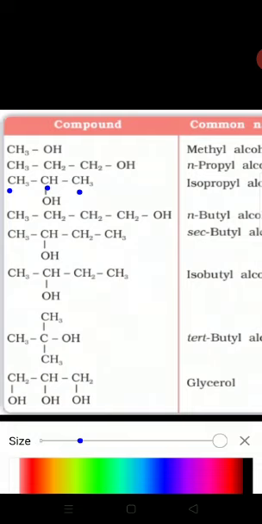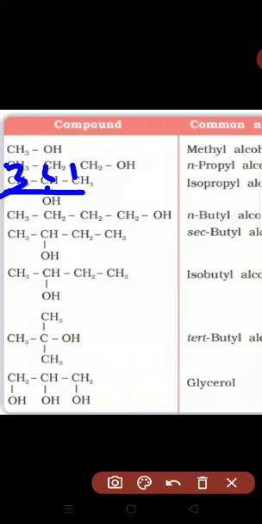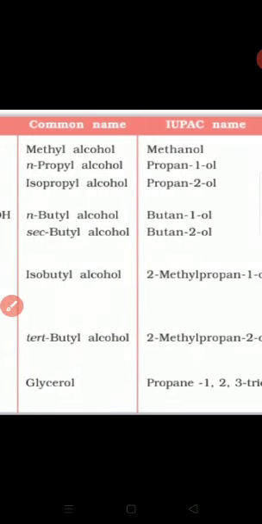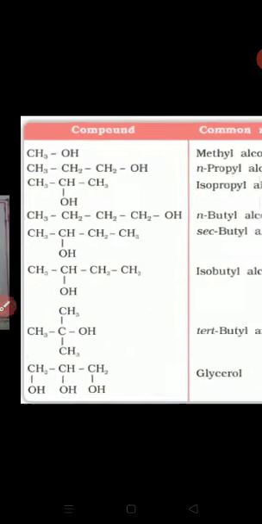The common name of this compound is isopropyl alcohol, because here one branch is present. For the IUPAC name, select the longest continuous chain in this way. Numbering is done in this way. The OH group containing carbon atom has the lowest number, hence we may give numbering from any side: 1, 2 and 3. The parent alkane is propane, and the OH group is at position 2, hence propane-2-ol. See here, propane-2-ol and isopropyl alcohol.